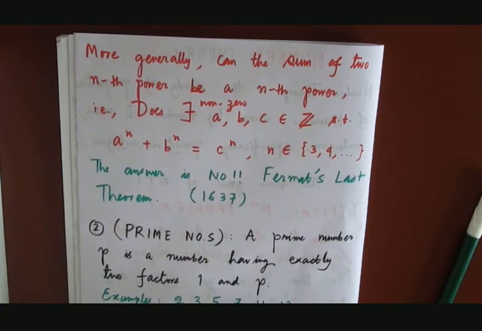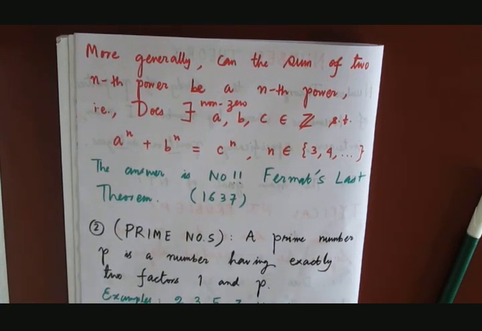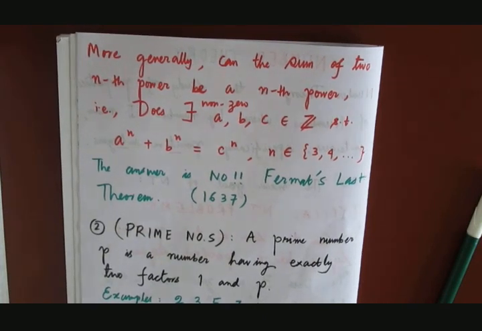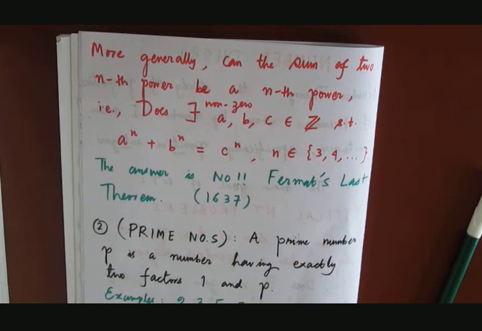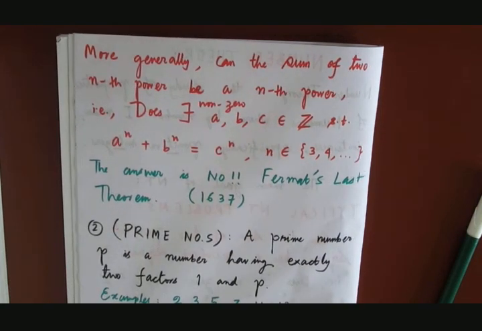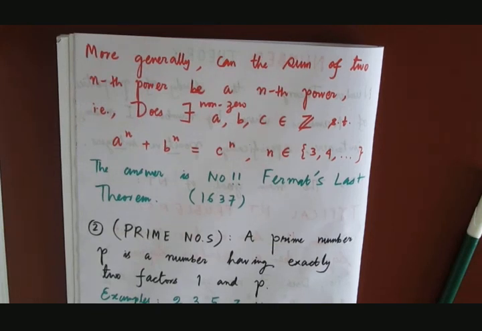Are the number of primes infinite, or do they stop after some time? Is the collection of all prime numbers an infinite collection or a finite collection? So this is one question to answer.